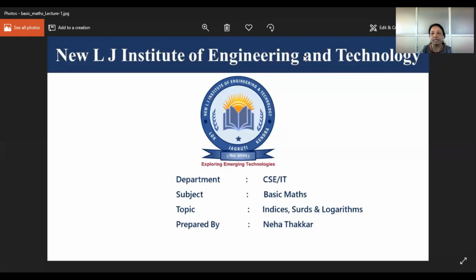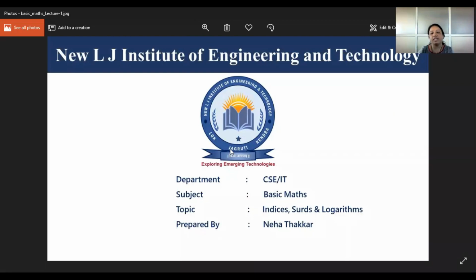As you can see, the prerequisites are indices, surds, and logarithm. First I want to know the meaning of these. What is the meaning of indices, logarithm, and surds? Can anyone tell me? Just raise your hand and I will unmute you.